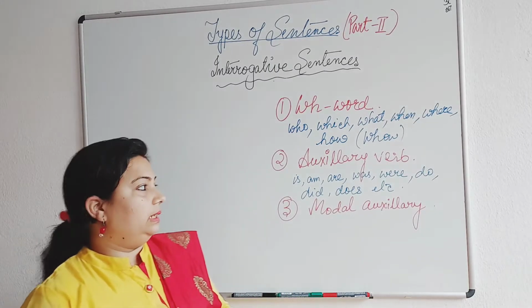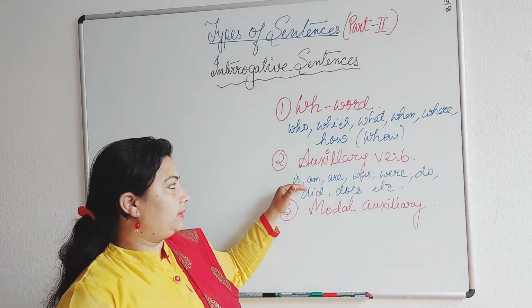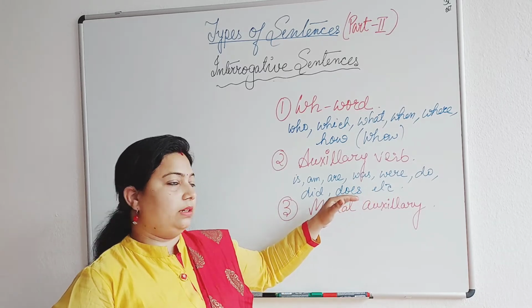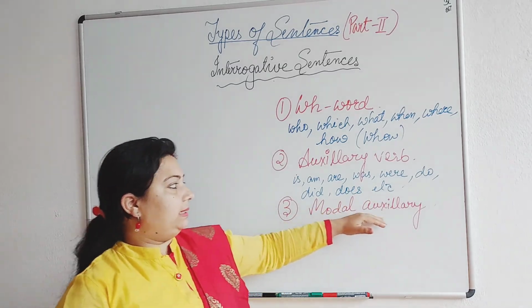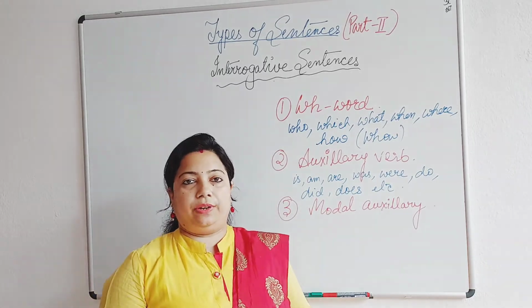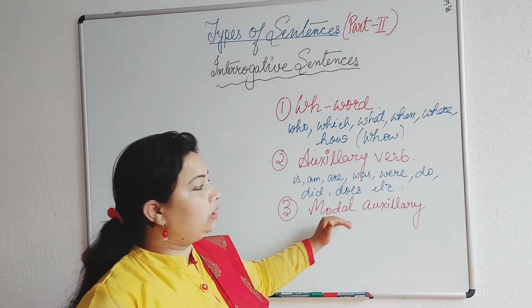Okay, so hope it's clear to you now how by using the auxiliary verbs we are able to make the interrogative sentences. Okay, the next and the last type of words which we can use for framing interrogative sentences are the modal auxiliaries.